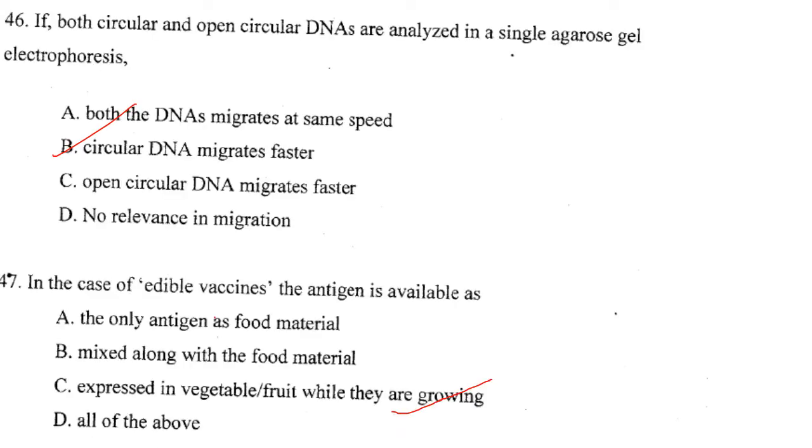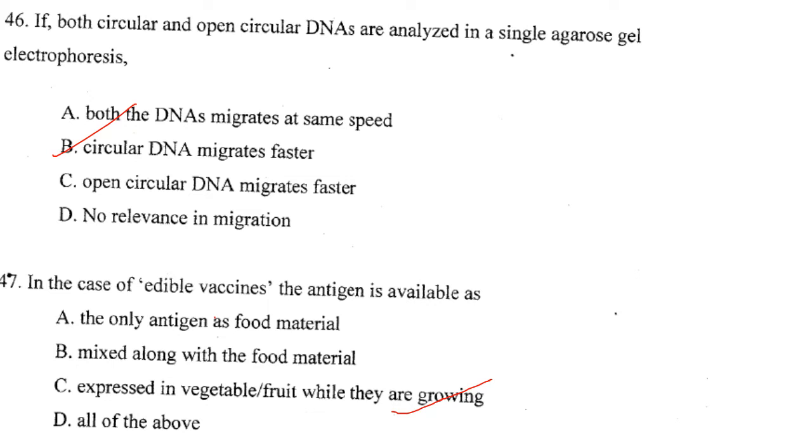Then if both circular and open circular DNAs are analyzed in a single agarose gel electrophoresis, then what happens? Circular will migrate faster. That is the answer, because circular means supercoiled. So answer is option B, that is circular DNA migrates faster.